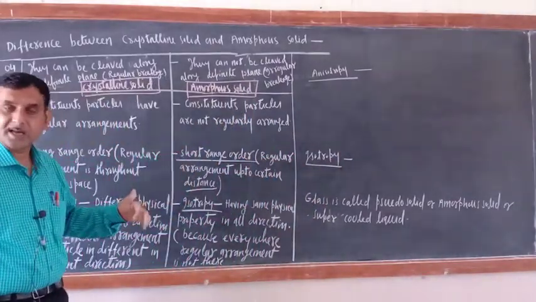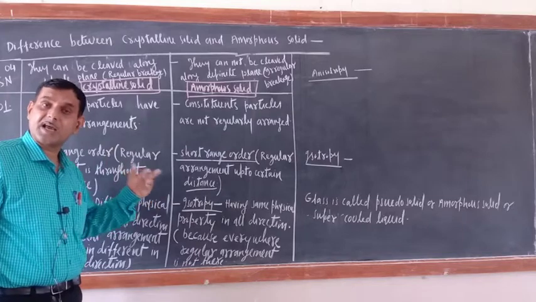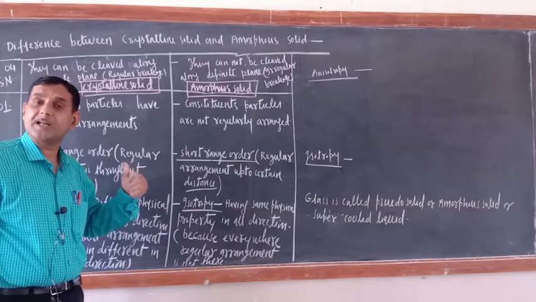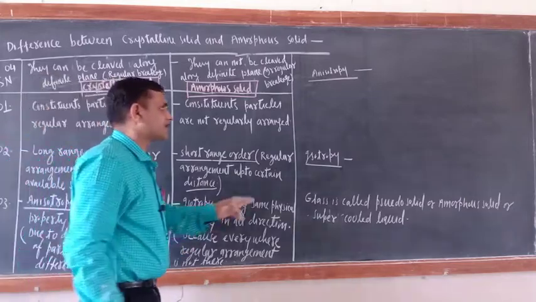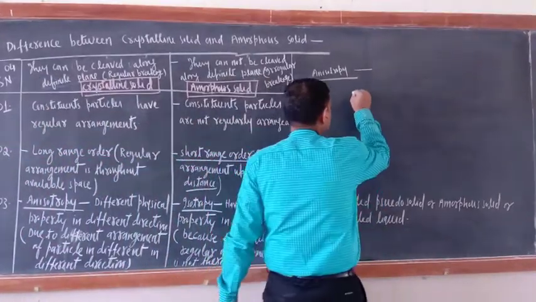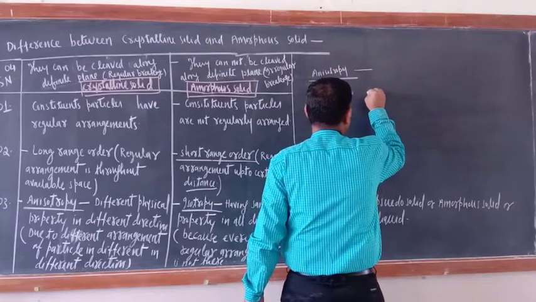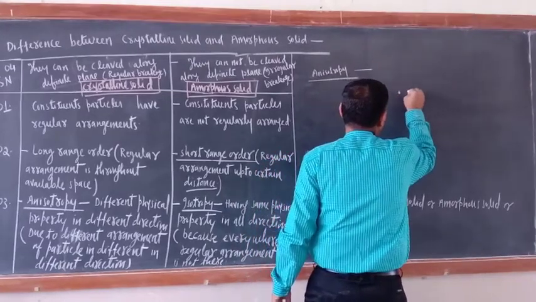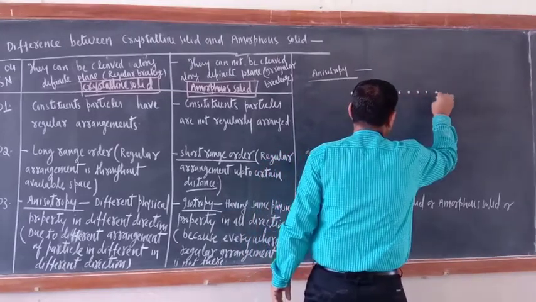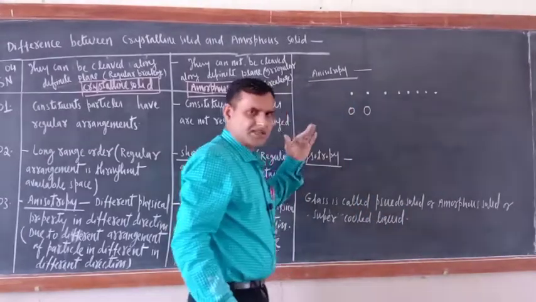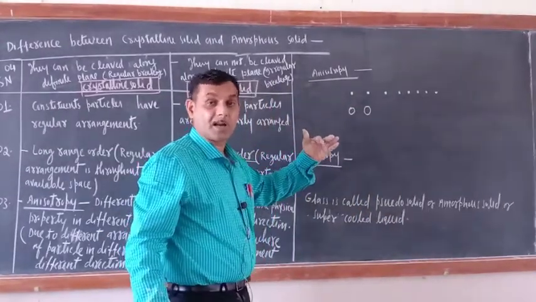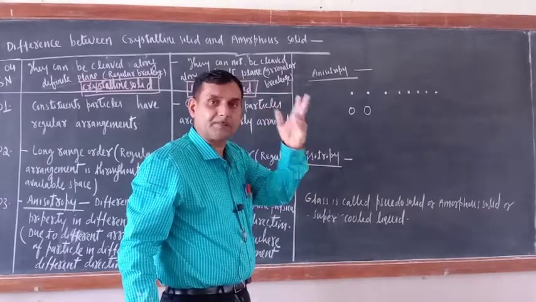The question arises here: why are crystalline solids anisotropic? Why are we getting different physical properties in different directions? Understand this. Just see, suppose this is one solid, and these are the small particles. You know that crystalline solids have a regular arrangement, a definite geometrical pattern.